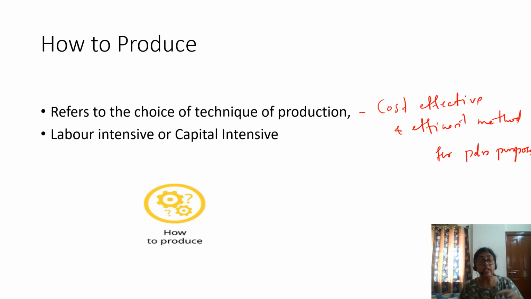This is the idea of how to produce. That is, it simply refers to the choice of technique of production, choosing the method for producing goods and services.